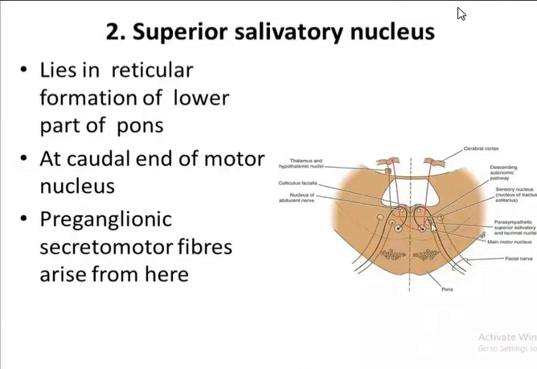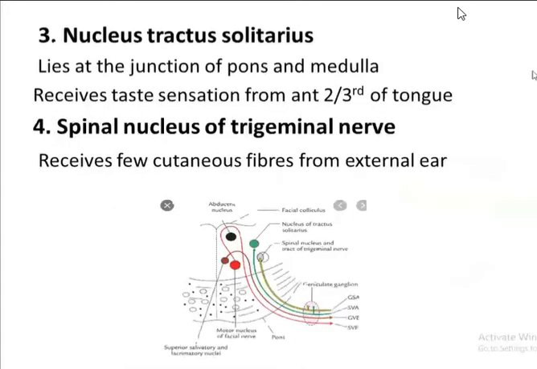Now these are the different nuclei of the facial nerve. First is the motor nerve nucleus, and another one is the superior salivatory nucleus. This is motor, this is the superior salivatory nucleus, and deep to it also lies the nucleus of the lacrimal gland. Now next is the nucleus tractus solitarius.